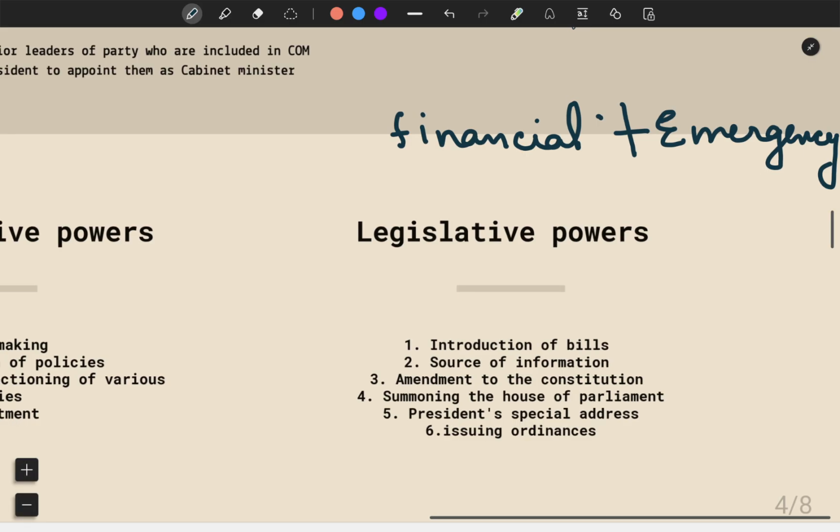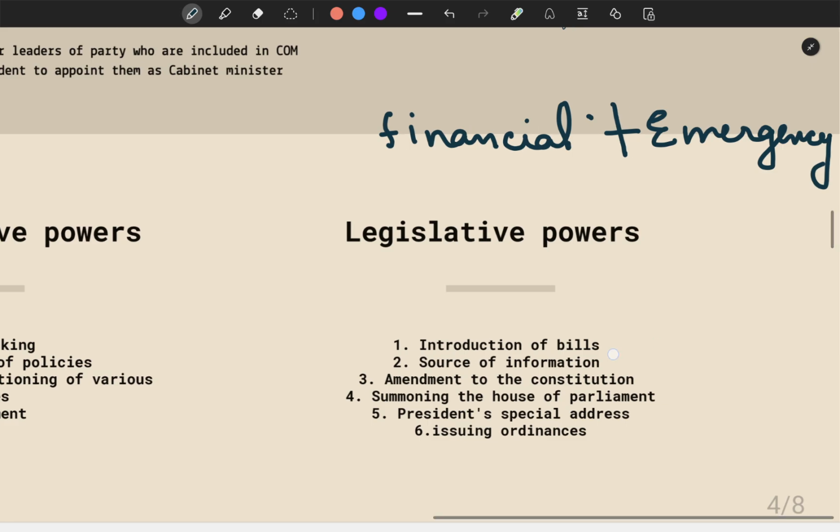Moving forward to financial powers, they have the power to present the budget in the session. Also, they prepare it and control the public expenditure and decide the financial policies and taxation. Like now, from 22nd of September 2025, the GST rates are going to decrease. Who has taken this decision? This decision has been taken by the Council of Ministers headed by the Prime Minister.